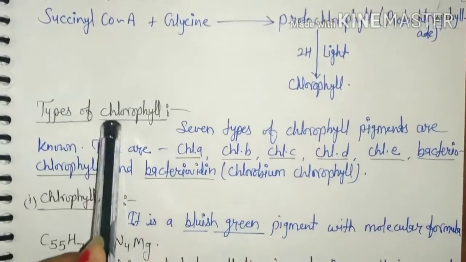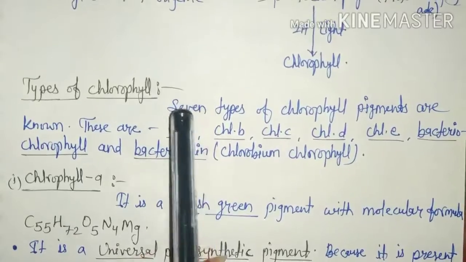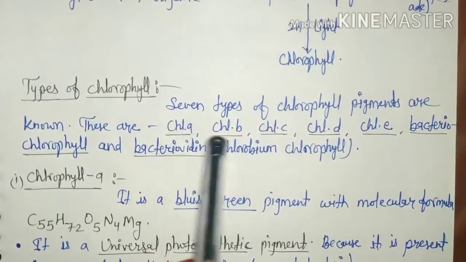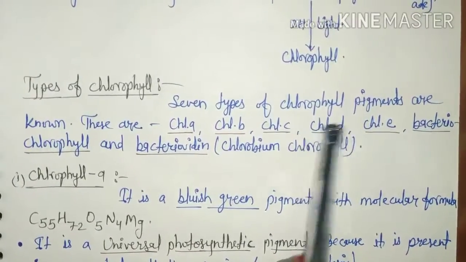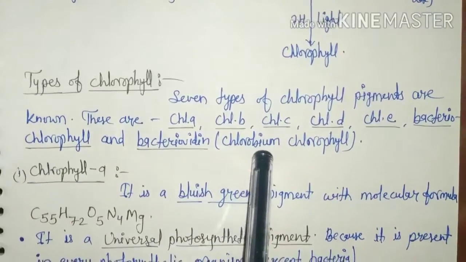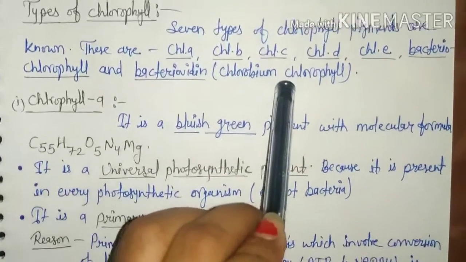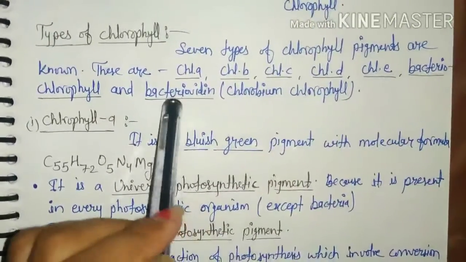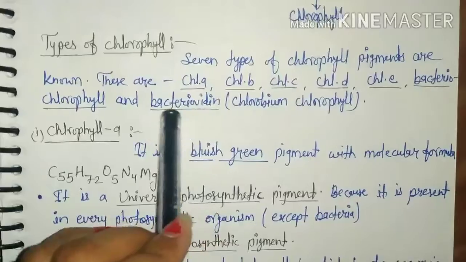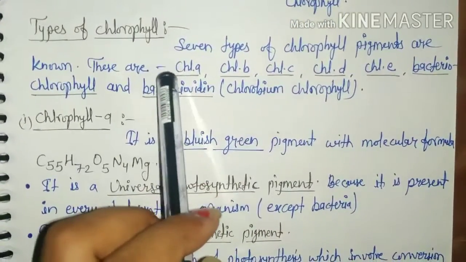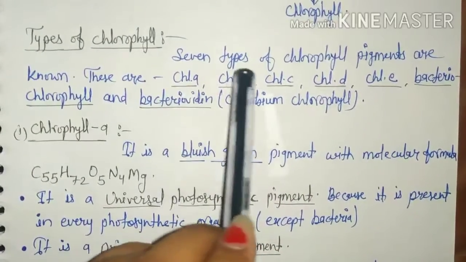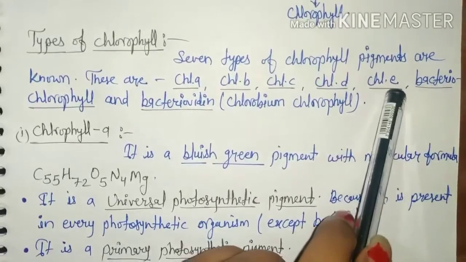Now, types of chlorophyll. There are 7 types of chlorophyll pigments: chlorophyll A, chlorophyll B, chlorophyll C, chlorophyll D, chlorophyll E, bacteriochlorophyll and bacterioviridin, which is also known as chlorobium chlorophyll. Bacteriochlorophyll and bacterioviridins are not found in plants because they are present in photosynthetic bacteria. But in higher plants, only 5 types of chlorophylls are present: chlorophyll A, chlorophyll B, chlorophyll C, chlorophyll D and chlorophyll E.